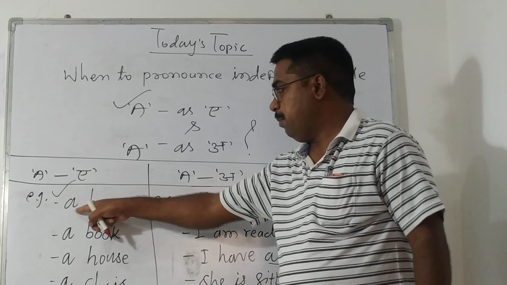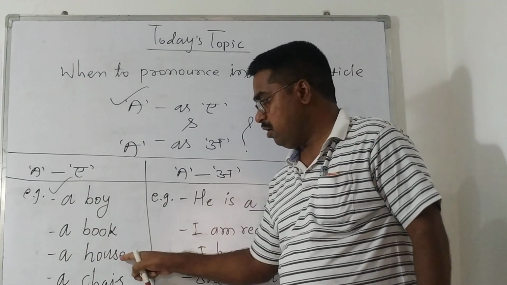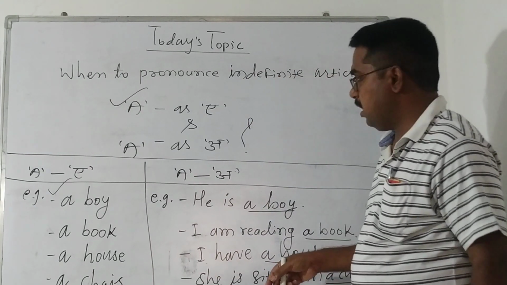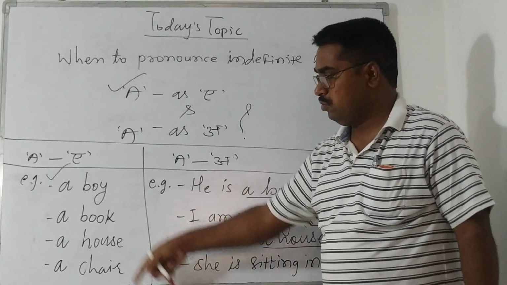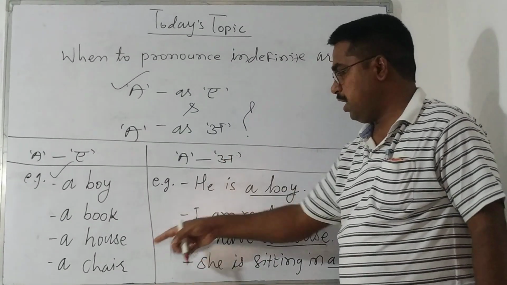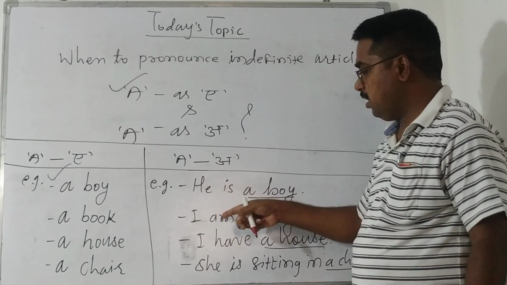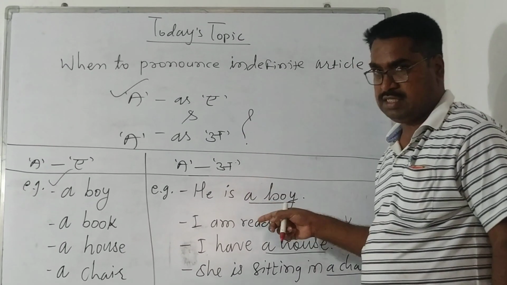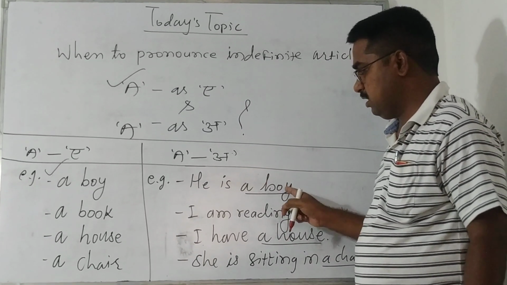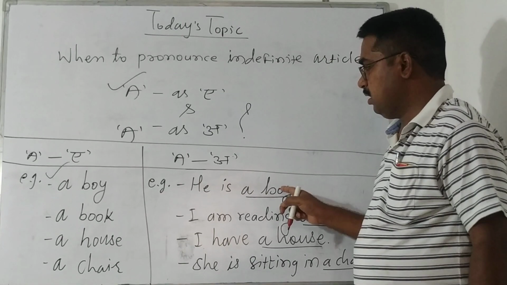For example, a boy, a book, a house, a chair. The same common nouns are used in the second column, but now they are used in examples, in sentences.